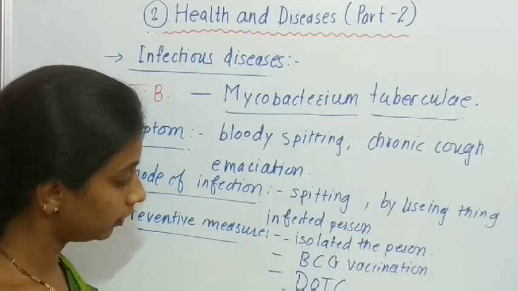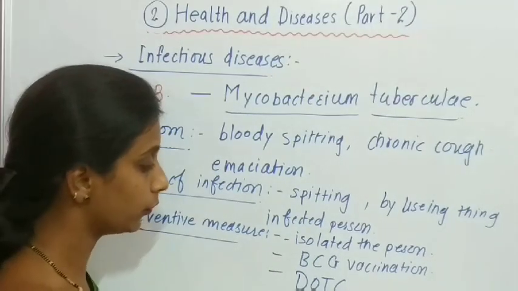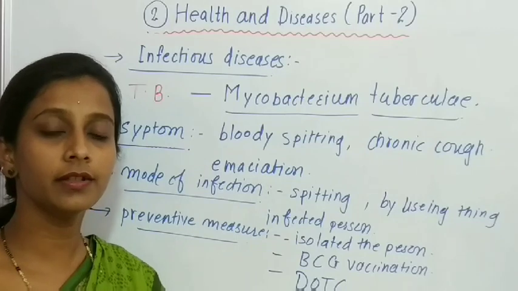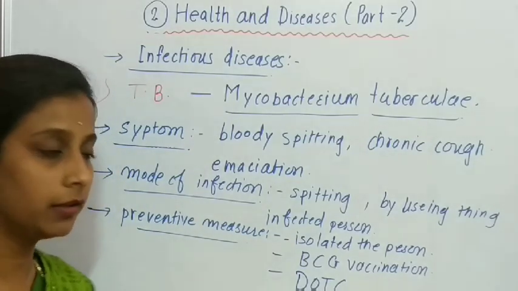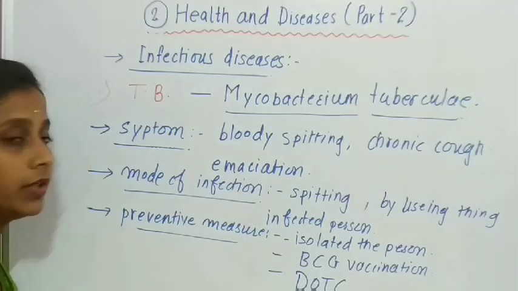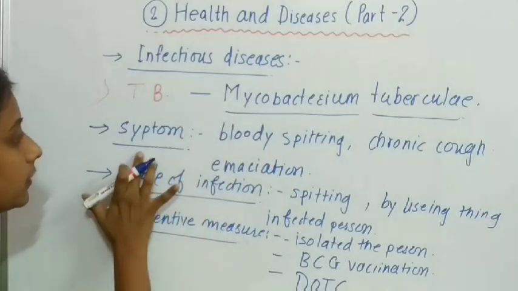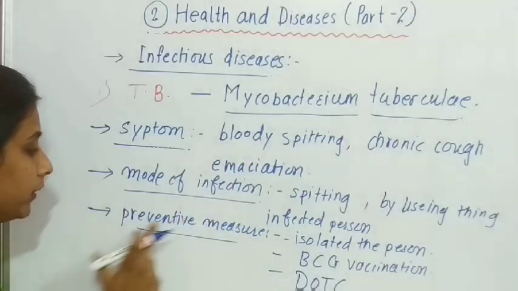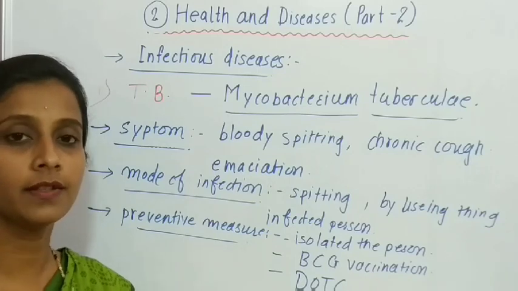DOTS means Directly Observed Treatment Short course, and it is a totally free of cost treatment provided by the government. So this is the pathogen, symptoms, mode of infection, and some preventive measures for the disease TB.